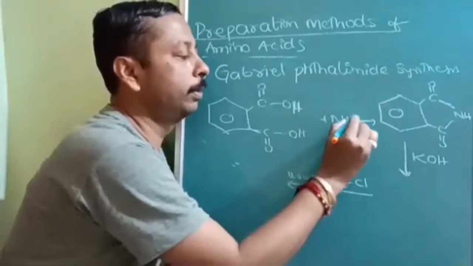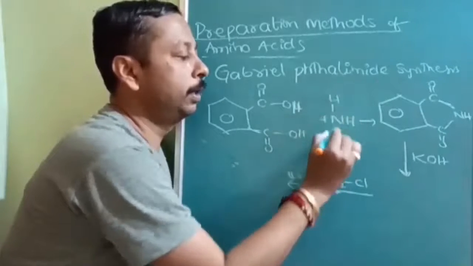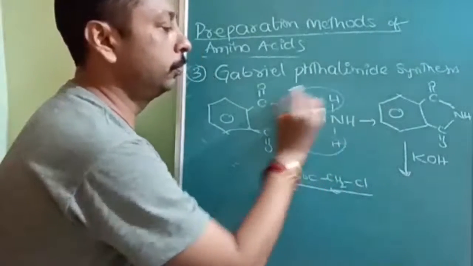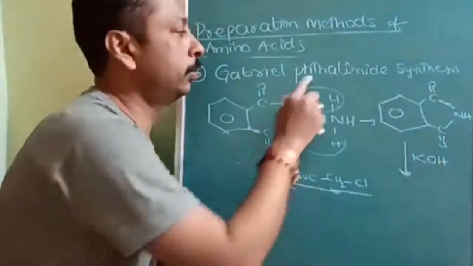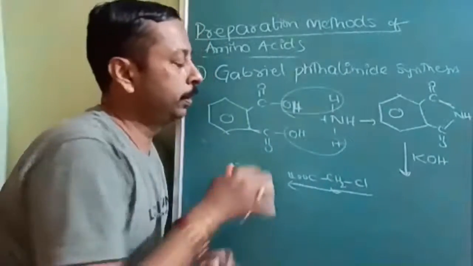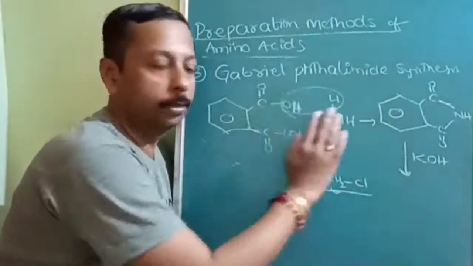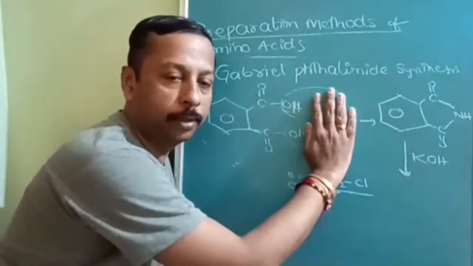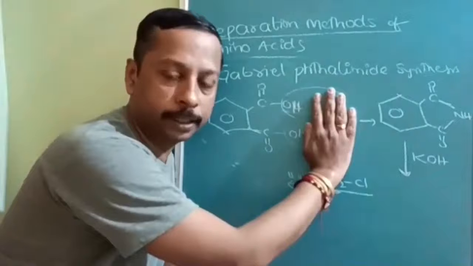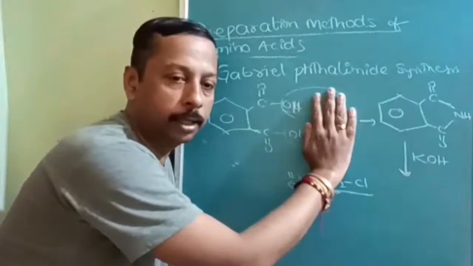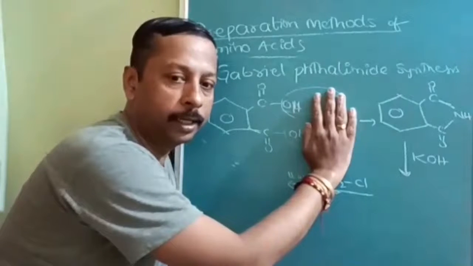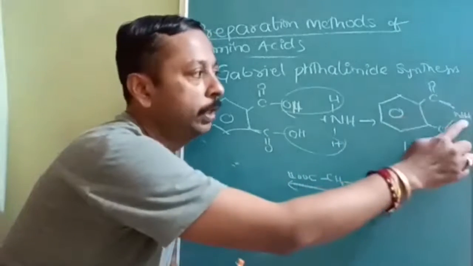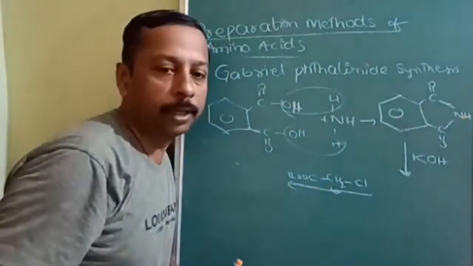How to remember? I am telling you techniques. If you write like this, see, H2O will be eliminated, and this is called phthalimide. This is phthalic acid. Whenever two COOH groups are available on adjacent carbons, it is called phthalic acid, and on reaction with ammonia the product is an amide, CON, so phthalimide.